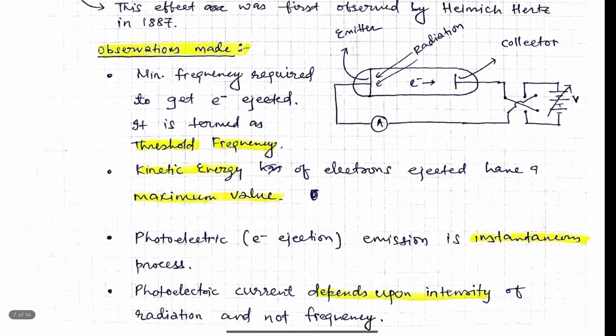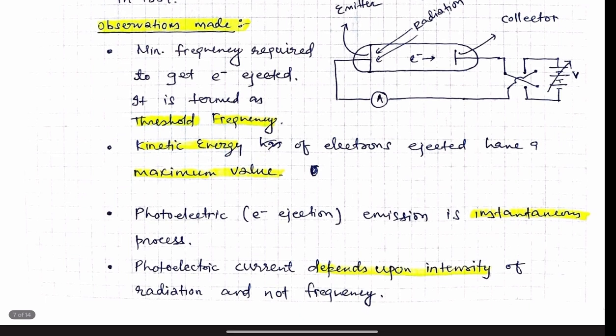Okay, so here we have a few observations from when we conducted this experiment in reality. The minimum frequency required to get an electron ejected is called the threshold frequency, and the corresponding energy is called the work function. There is a maximum value for kinetic energy, and photoelectric emission is an instantaneous process. It is not an accumulation process.